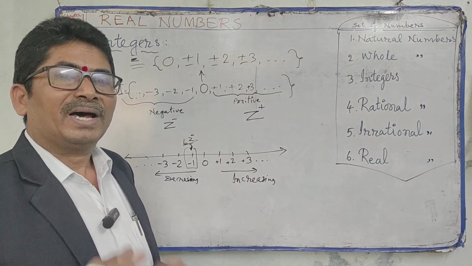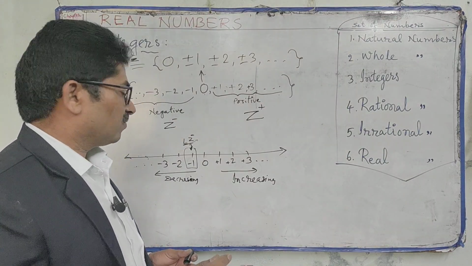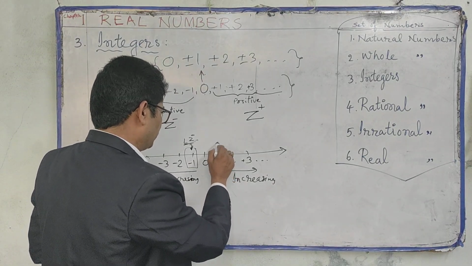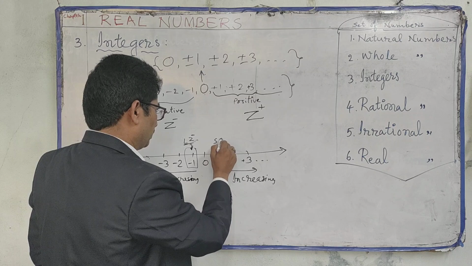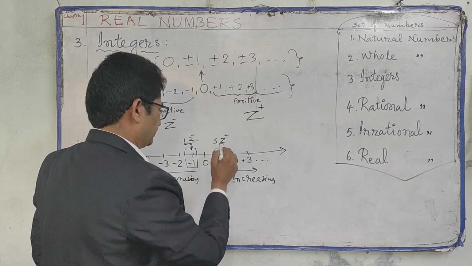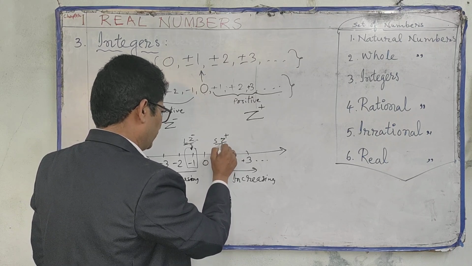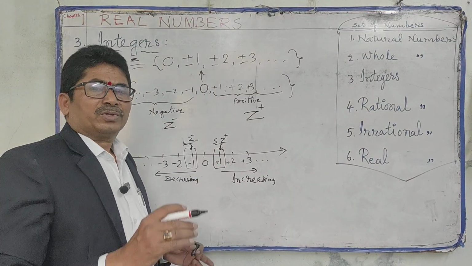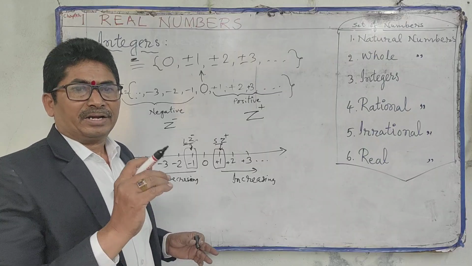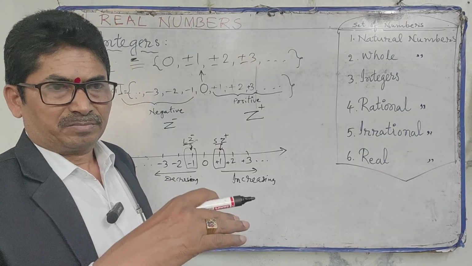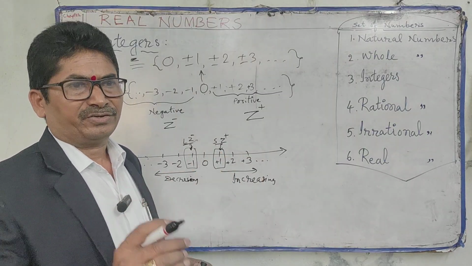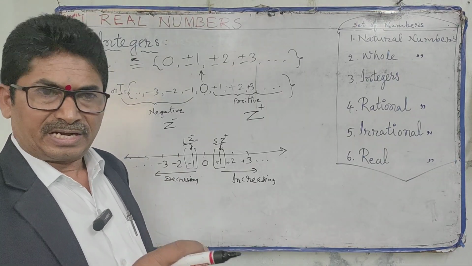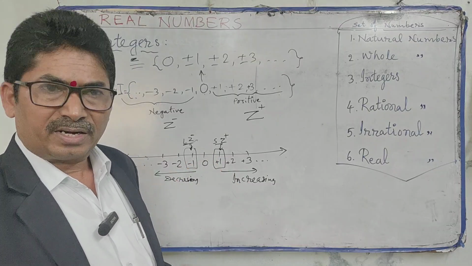What is the smallest positive integer? Yes. So this is the smallest positive integer, Z plus. In all integers, every integer has a successor and a predecessor.